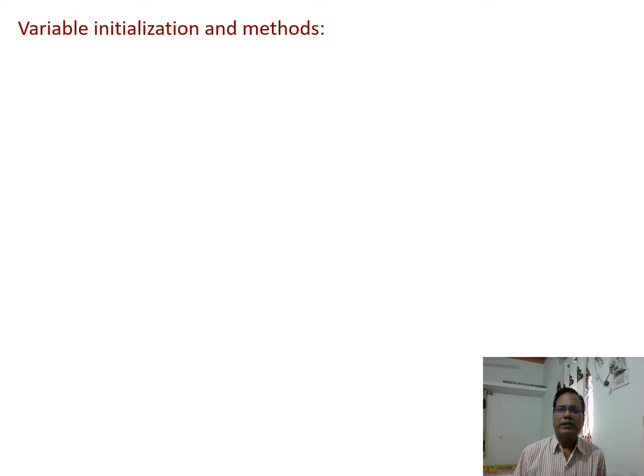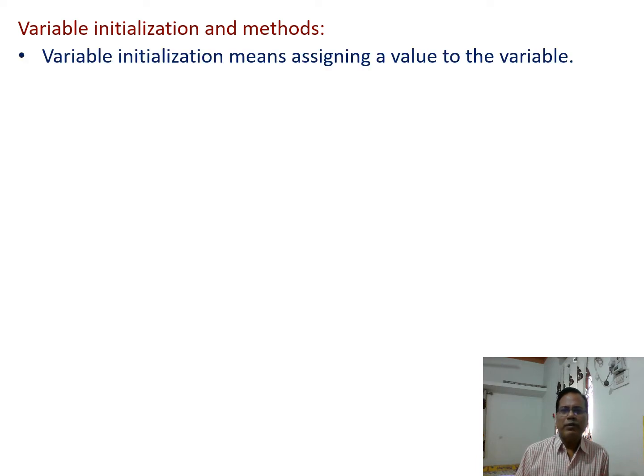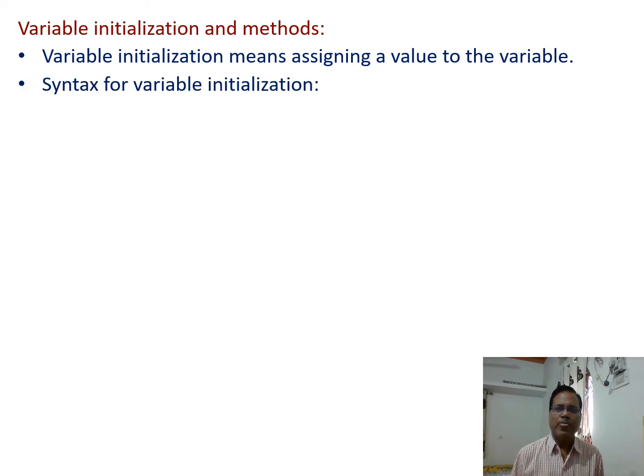Variable initialization and methods. So what is the meaning of variable initialization and in how many ways can variable initialization be achieved? Variable initialization means assigning a value to the variable. Whenever we assign a value to any variable, this is called initialization of the variable.